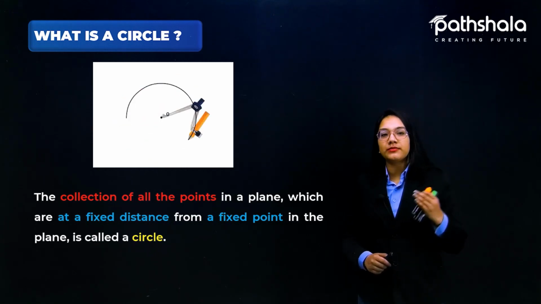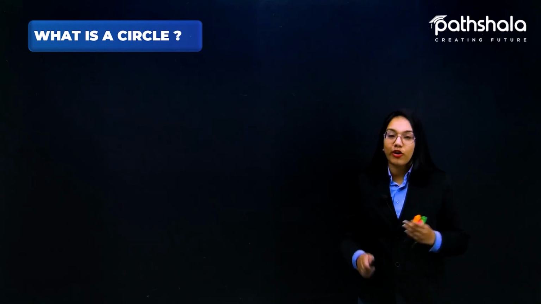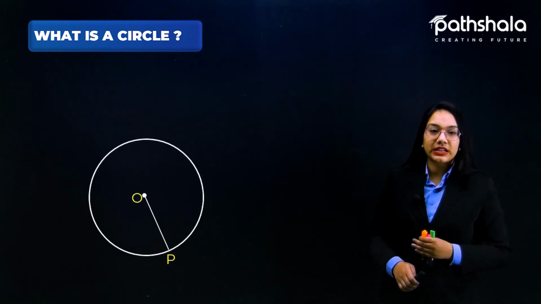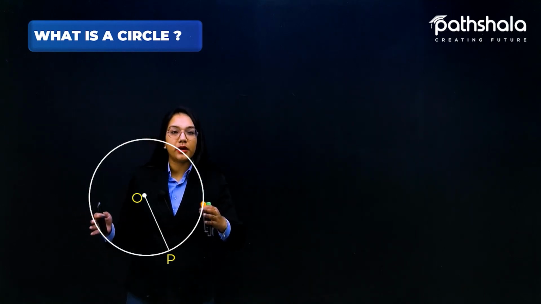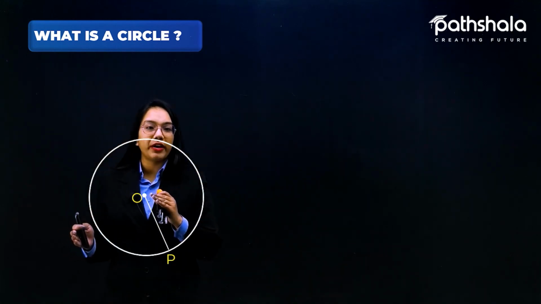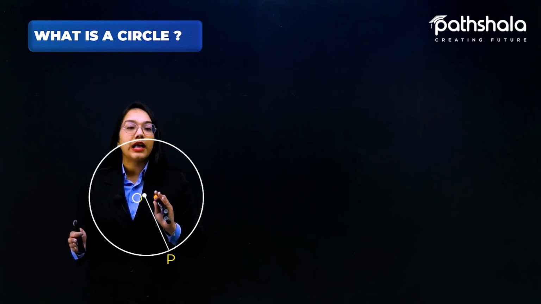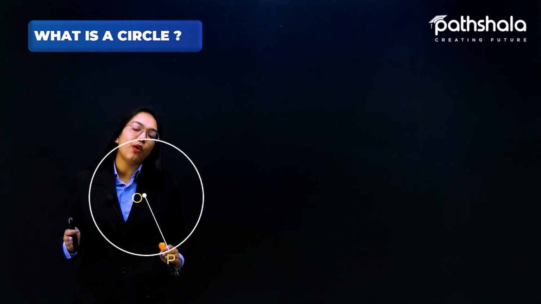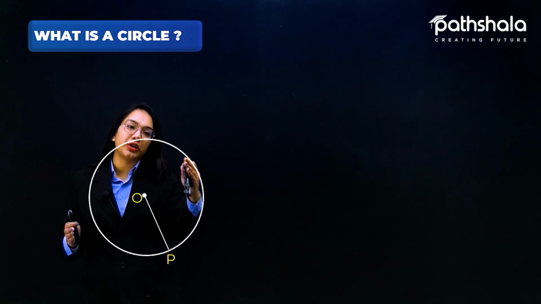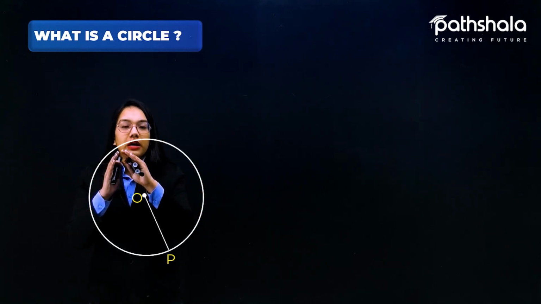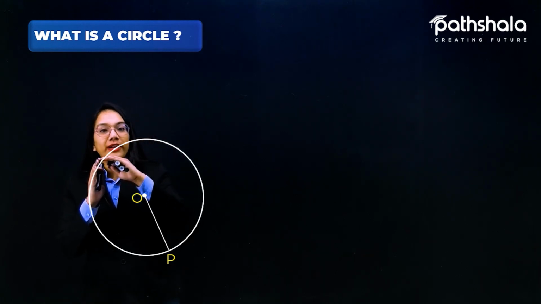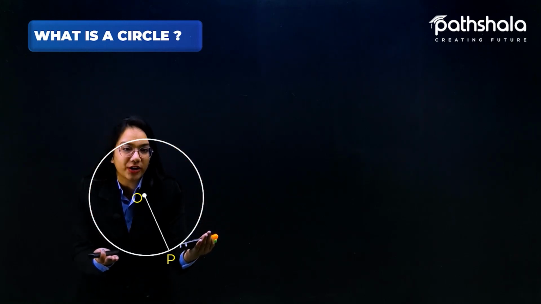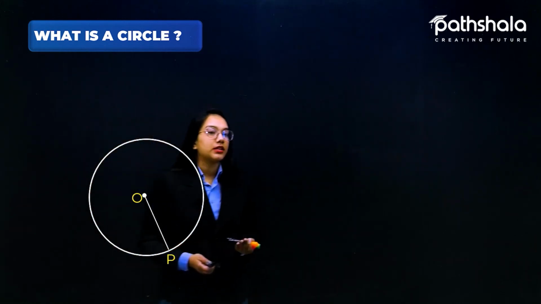There are some terms related to this circle. First of all, let us suppose I'm tracing the circle again. As you can see, this is the circle having this particular point, which is called the fixed point, and this distance OP always remains the same throughout this circle. This path is a collection of points, and when we join all this collection of points we are tracing such a path. So this is nothing but a circle.